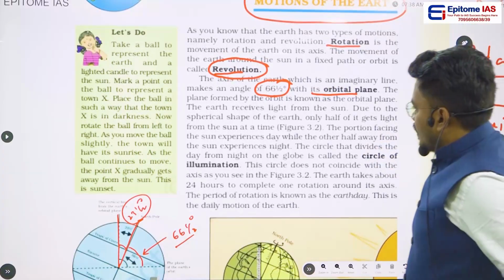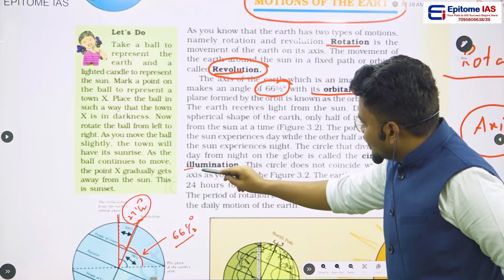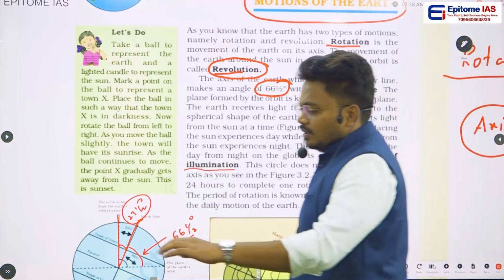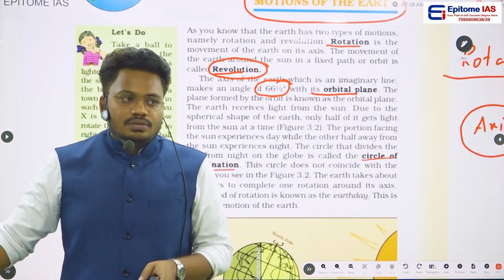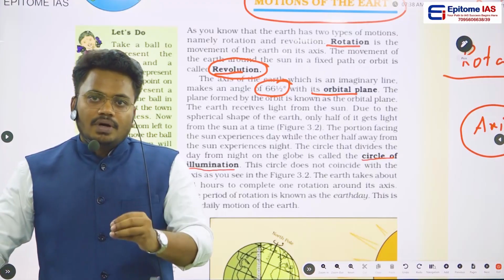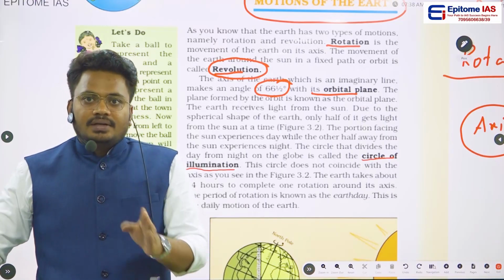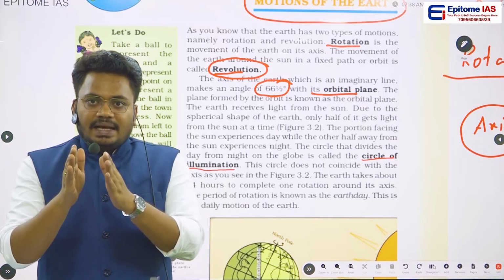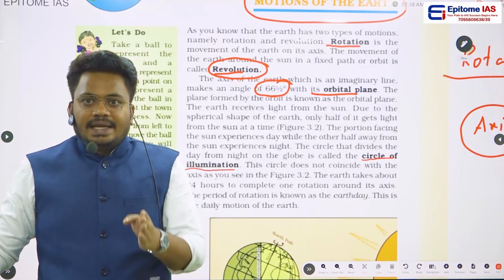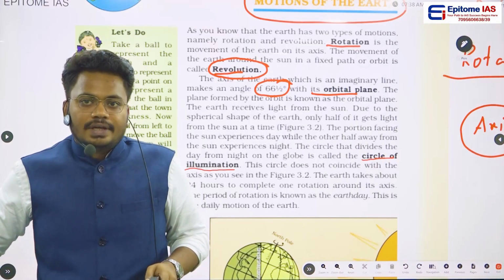Okay, the next important keyword which was given here is illumination. So, circle of illumination. What is meant by circle of illumination? We all know that half of the world will be having daylight, half of the world will be having night. The imaginary line where the daylight and the night are differentiated is known as the circle of illumination.